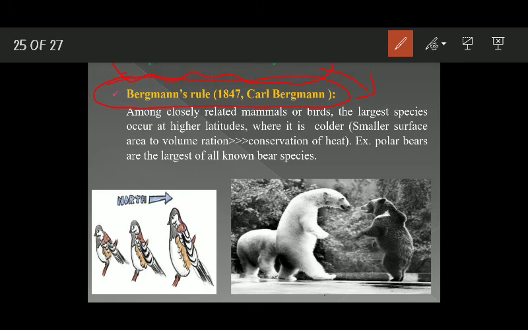One is Bergman's rule and second one is Allen's rule. First of all, Bergman's rule. Bergman's rule says that among closely related mammals or birds, the largest species occur at higher latitudes where it is colder, and smaller species occur at lower latitudes where it is warmer.